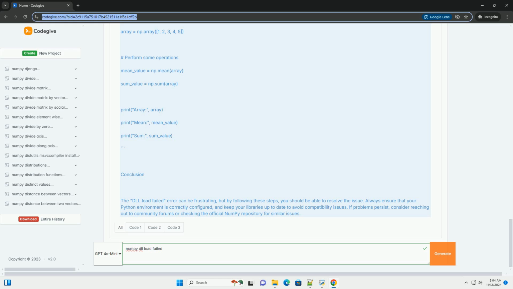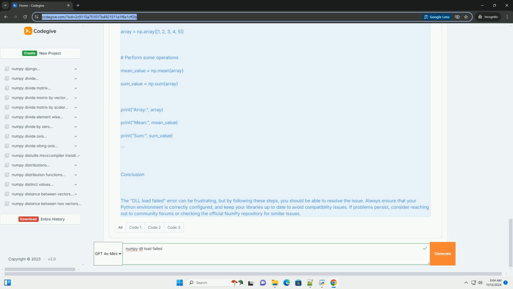6. Use a virtual environment. If you are not already using one, consider creating a virtual environment. This helps isolate your project and its dependencies from the system Python. 7. Check architecture, 32-bit vs 64-bit. Make sure you are using the same architecture for Python and numpy. If you're running a 64-bit version of Python, you should use a 64-bit version of numpy.